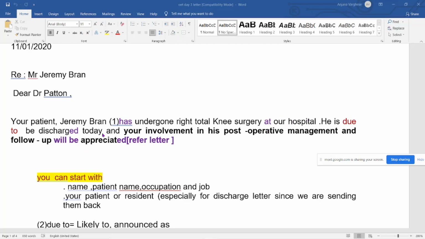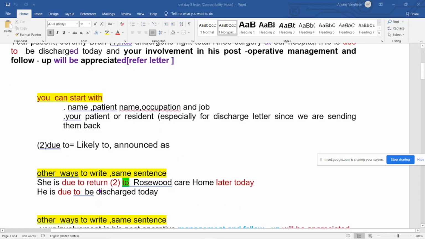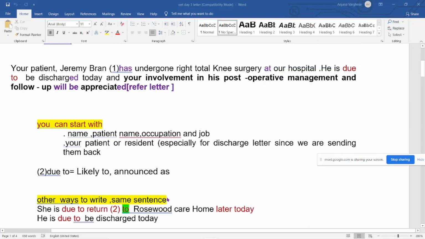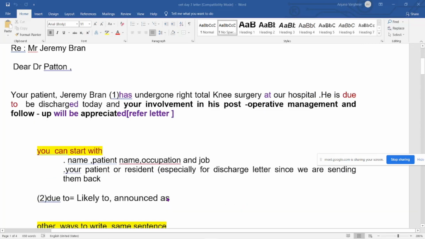The discharge point will be a common point. There are several ways to write it. These are other ways to write the same sentence I have explained here. If you are comfortable, go for this sentence: he is due to be discharged. In that case, it's 'be'. Don't miss out this 'be' also, because that's important.